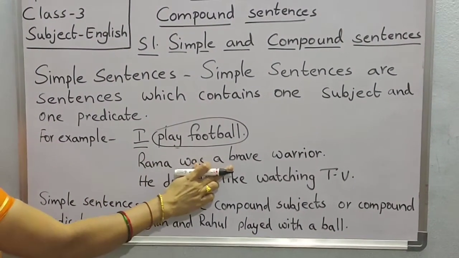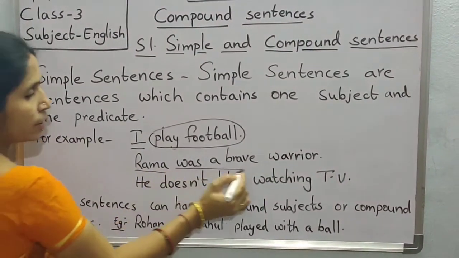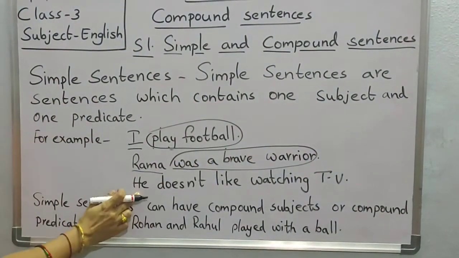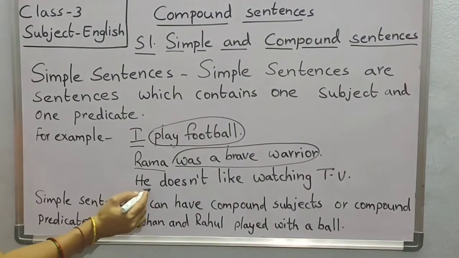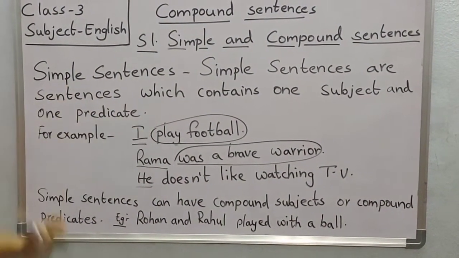Rama was a brave warrior. See here, Rama is the subject and was a brave warrior is the predicate. He doesn't like watching TV. He is the subject and doesn't like watching TV is the predicate. So these are simple sentences.